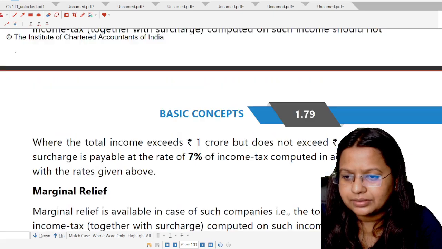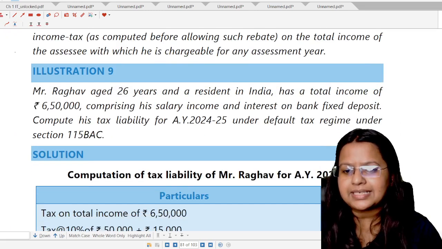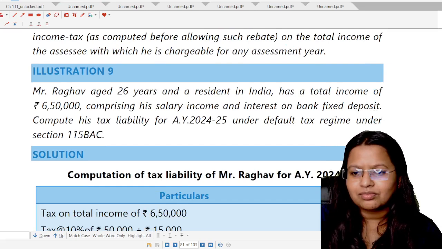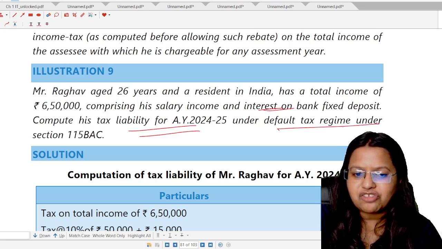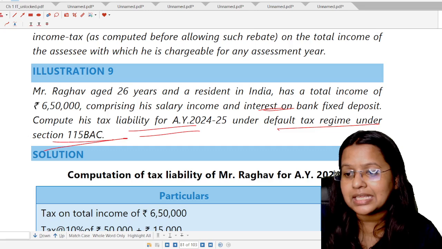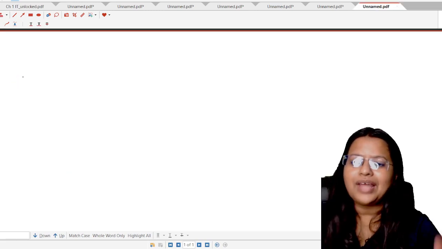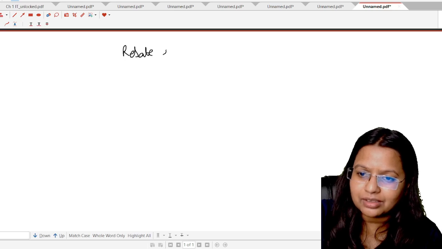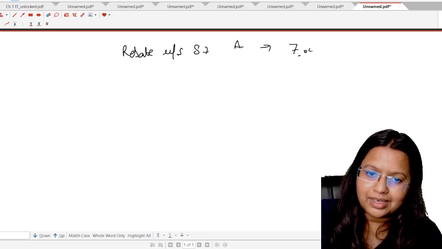Okay. Next, students, come on to illustration number 9. Mr. Raghav, age 26 years and a resident in India, has a total income of rupees 6,50,000, comprising his salary income and interest on FD. Compute his tax liability under the default tax regime under section 115BAC. This is the new question. Here, student, under the new tax regime, there is a rebate under section 87A of rupees 7 lakh total income.